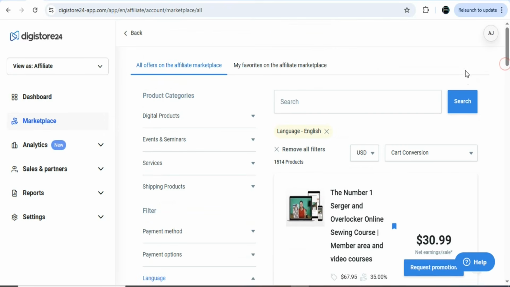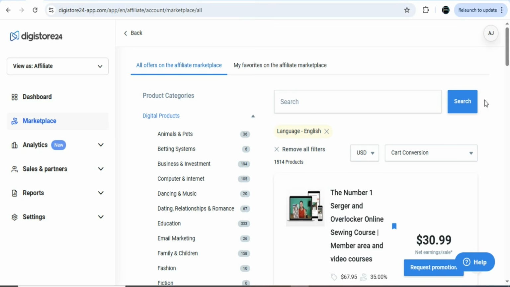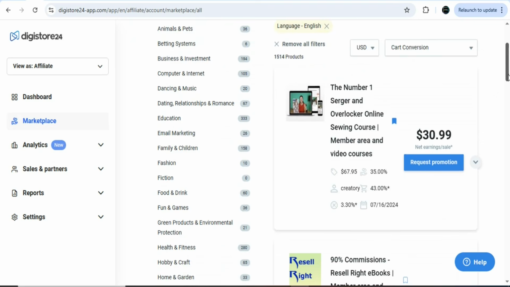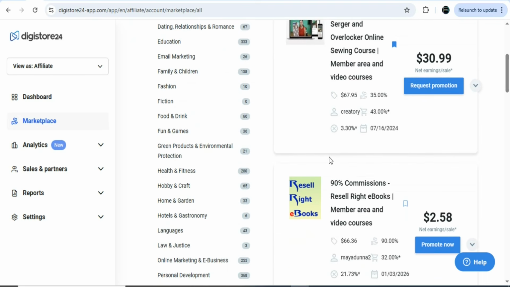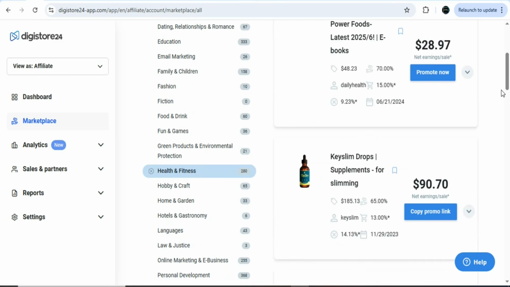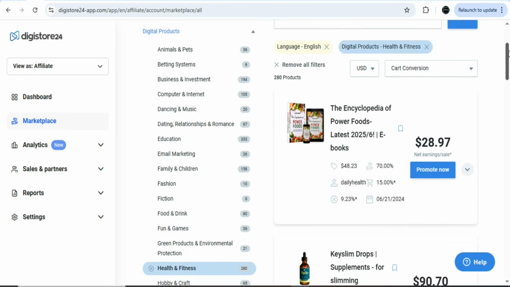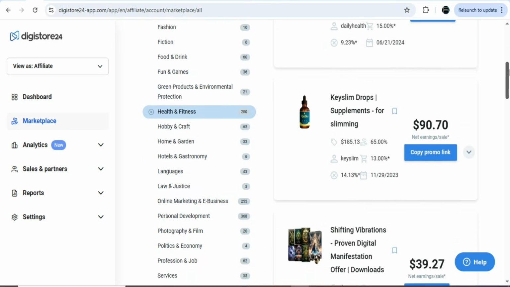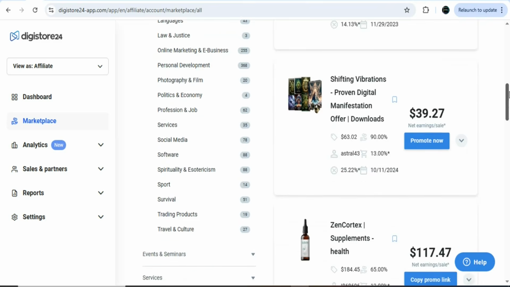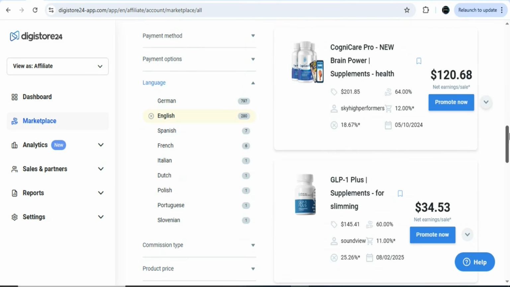In this case, what I'm going to do is search for a specific product under a category that I want. So I'm going to click on digital products. Once that is done, the next step is to scroll down and then click on health and fitness. Once you click on health and fitness, you can see a whole lot of different products that you can promote. So just select any of them that you want and then promote.